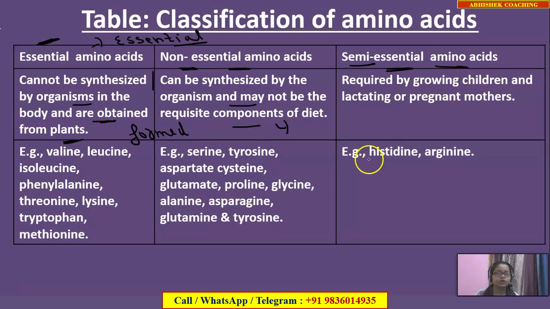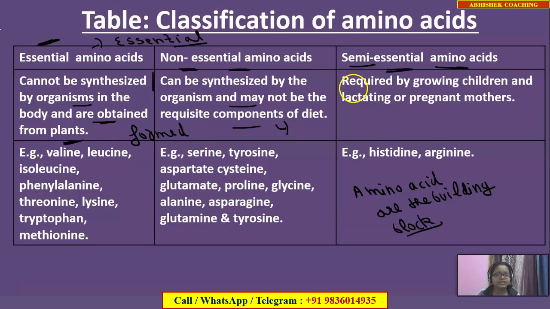As we know, amino acids are the building blocks of proteins, and proteins are required for building the muscles. So it clearly suggests that growing children need a maximum amount of semi-essential amino acids.